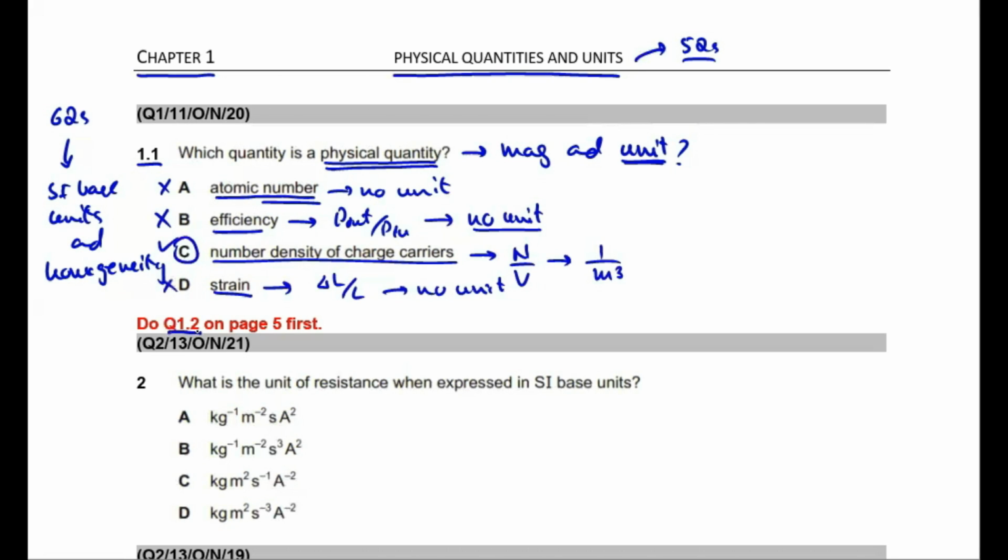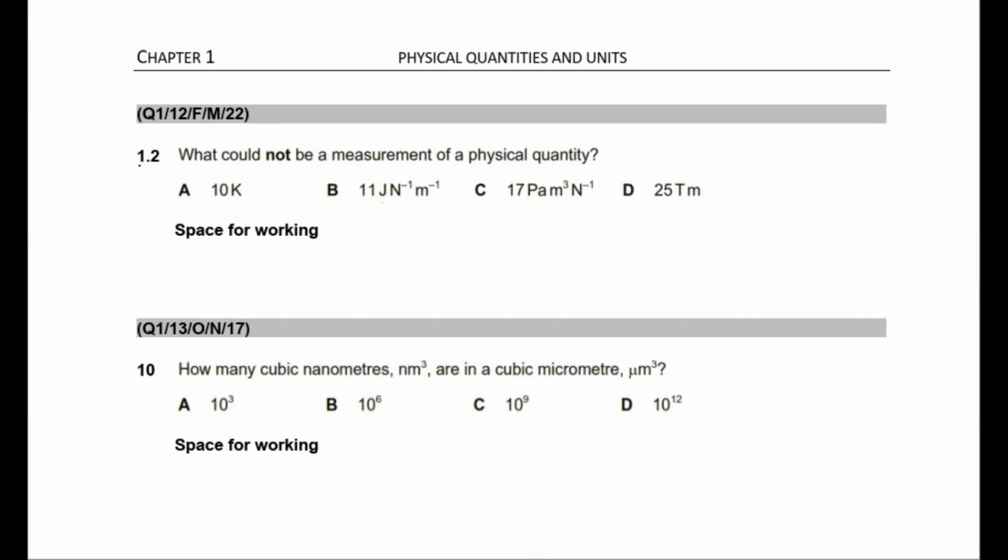Question number 1.2 on page number 5. Students, question number 1.2 says, what could not be a measurement of a physical quantity? Students, we know that a measurement of a physical quantity consists of a magnitude and a unit, right? Now, option A is 10 Kelvin. Now, 10 is the magnitude and Kelvin is the unit.